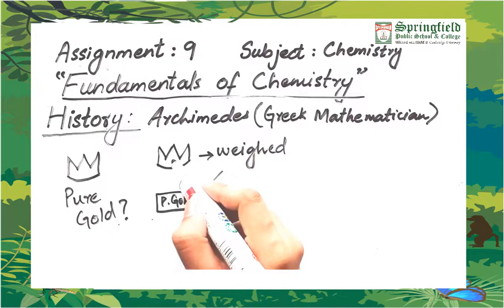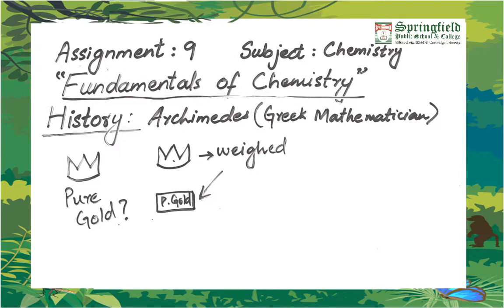Otherwise, the crown will not be of pure metal. So this is how he found out the idea. Actually, this idea popped up in his mind when he was lying in his bathtub, and the water in the bathtub was displaced because of his weight. So this is how science works, and the things are interconnected.